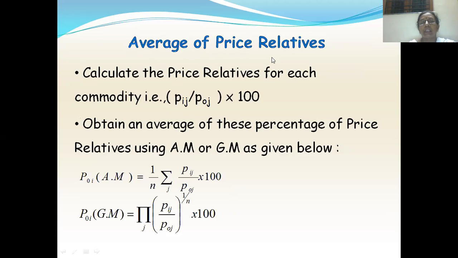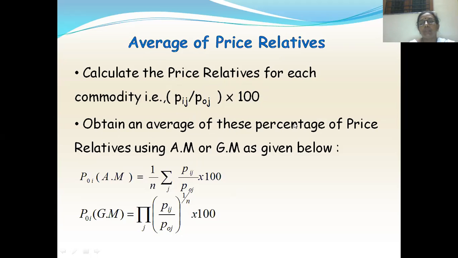The price relative is calculated as the percentage of the price relative of any year expressed as the percentage of the price relative of the base year. So here price relative is calculated as Pij by P naught j into 100. Now we'll obtain an average of this price relative. This average can be obtained by two methods: one is arithmetic mean, another one is geometric mean. That is what is given.